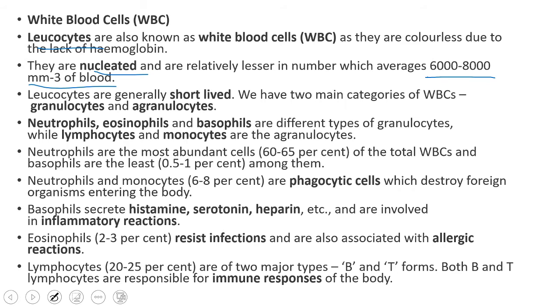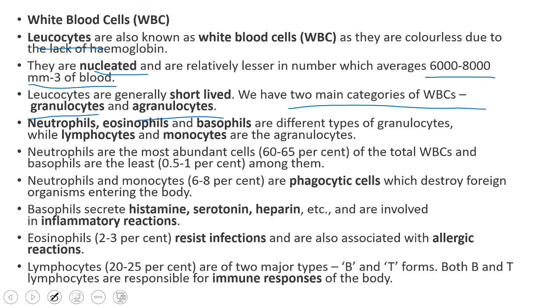And we have two main categories of WBC. They are granulocytes and agranulocytes. Leukocytes, or WBC, are given the name because they are colorless. They don't have the red pigment hemoglobin. That's why they are colorless. They are nucleated. They are very less in number when compared to RBC, and the number is 6,000 to 8,000 per cubic millimeter of the blood. And they are generally short-lived, and we have mainly two categories of WBC: granulocytes and agranulocytes.